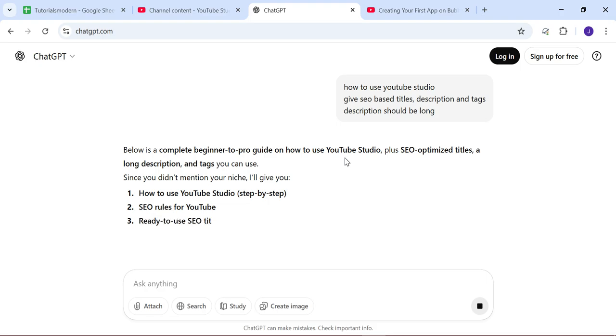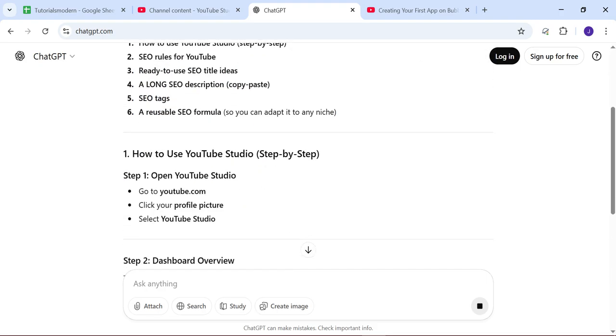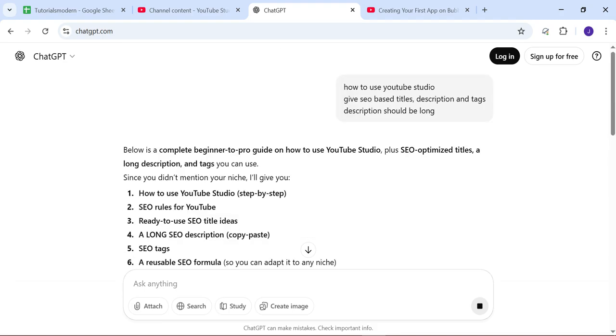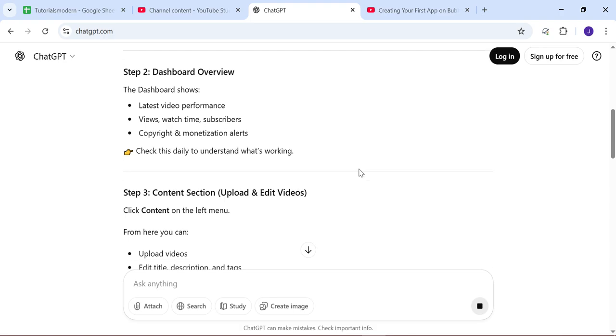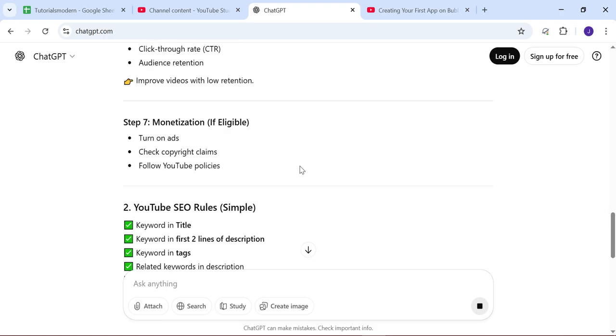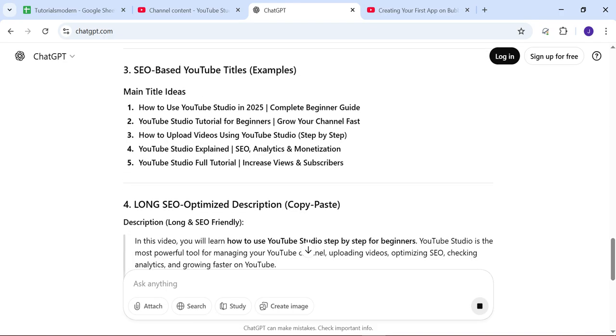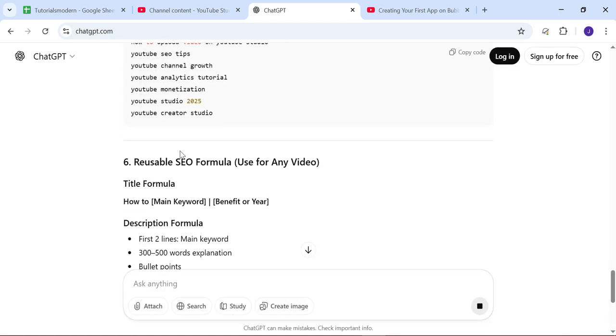So as you can see, it has provided us some titles. It has also given us the instructions, but let's ask again, because by the way, it has given us the descriptions. So you can see here it has given us the idea of how we can use this. These are the main title ideas, and this is a long description as you can see here, and these are the tags that you can use in your video, and it has also provided some tips and tricks on how you can achieve good views.